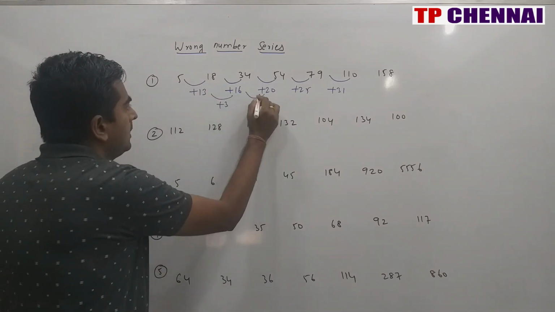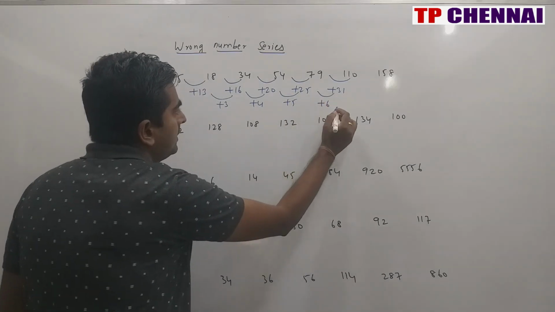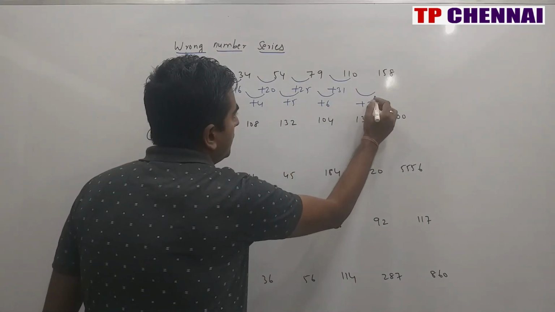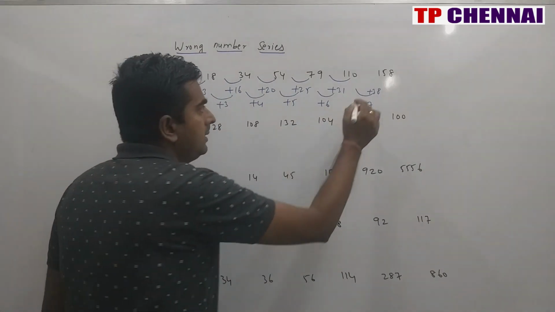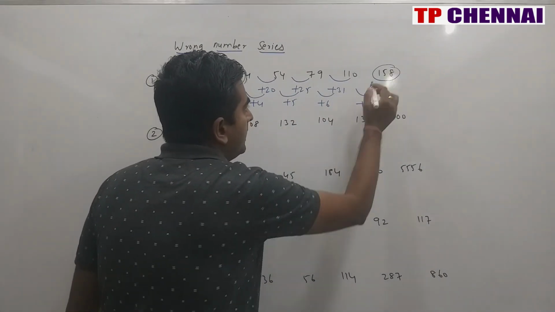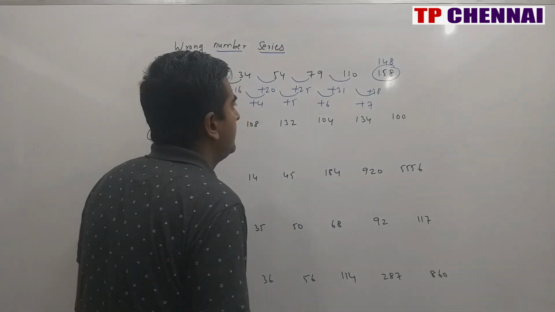Plus 3. This is plus 4. This is plus 5. This is plus 6. Next will be plus 7. So this is plus 38. So 110 plus 38 is 148, not 158. So my wrong number is 158.